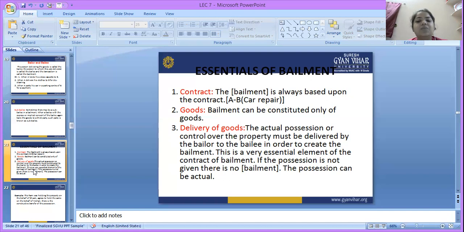So this is a very essential element of bailment. If possession is not given, there is no bailment. So possession is very necessary whenever the party delivers the goods. The possession can be actual or constructive, depending on the contract of bailment.